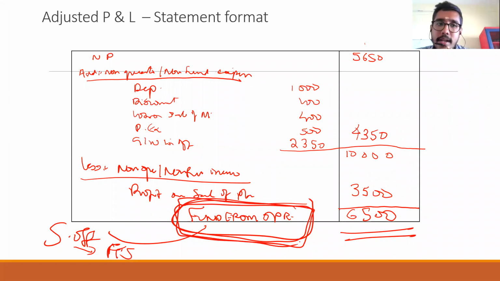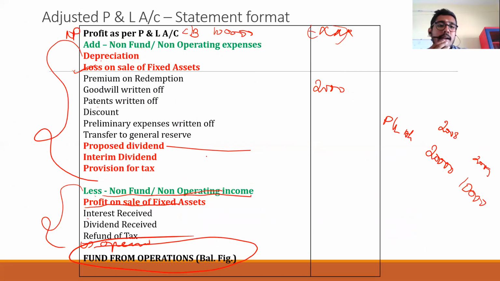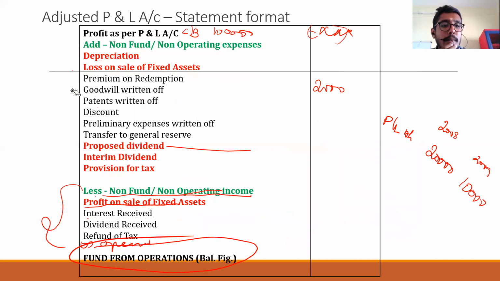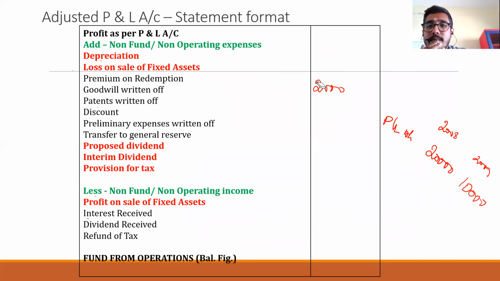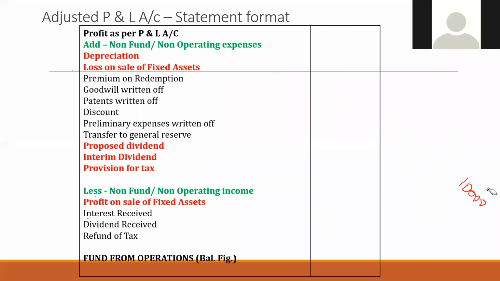You are starting with net profit, not the gross profit. You are adding non-cash and non-operating expenses, and you will be reducing non-operating income. So please understand this format. Usually these items will appear in the full-fledged question. Clear?